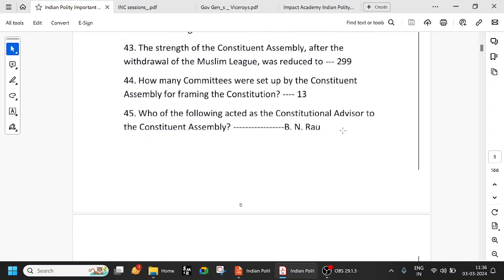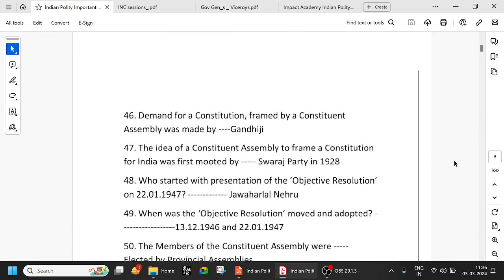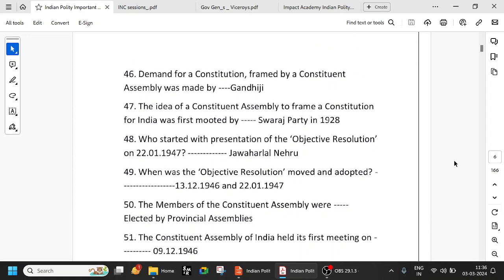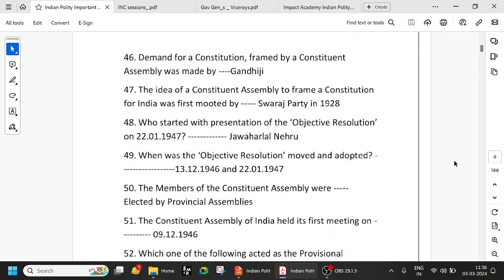Who of the following acted as a constitutional advisor to the Constituent Assembly? Sir B.N. Rao. Very important. He is the constitutional advisor, and the first idea of a constitution was given by M.N. Roy. The demand for a constitution framed by a constituent assembly was made by Gandhi.